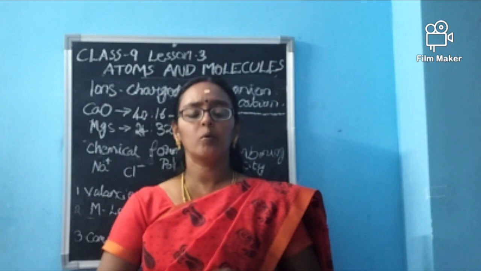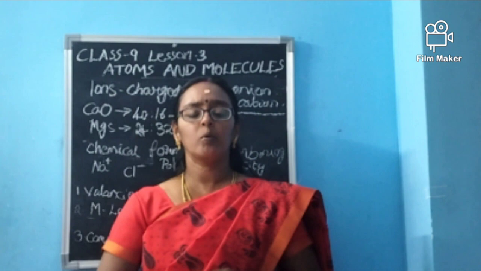How does the positive charge come? For a neutral atom, for every negative charge there will be a positive charge. We know electrons have negative charge and the protons in the nucleus have positive charge. For every electron there should be a proton. So positive, negative, positive, negative. We say it is neutral because for one positive there is one negative.